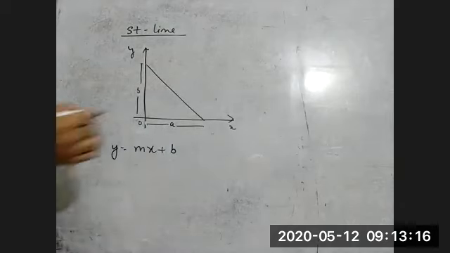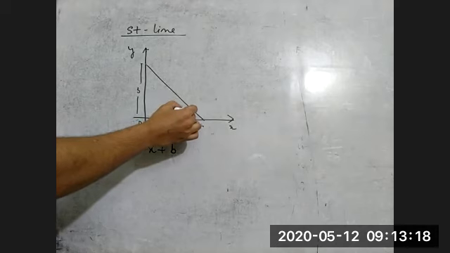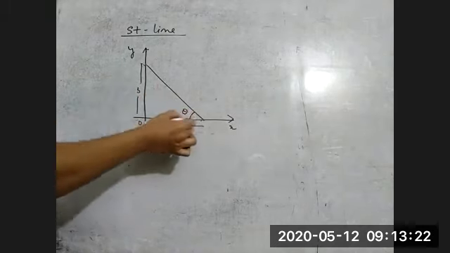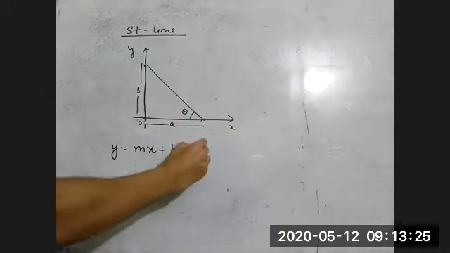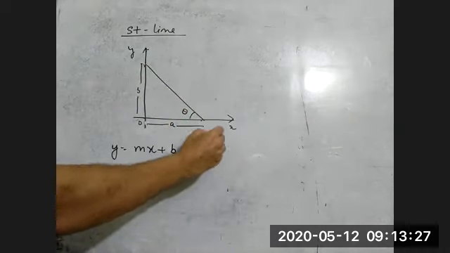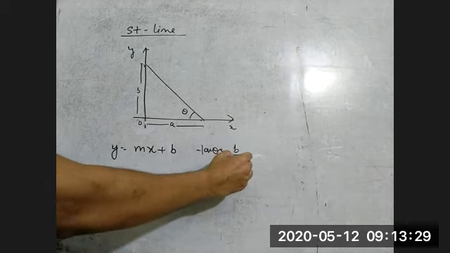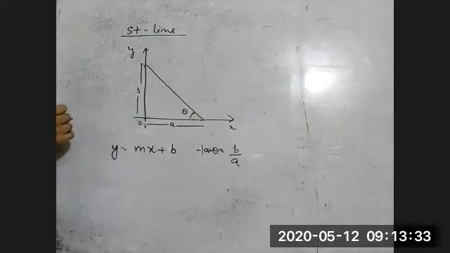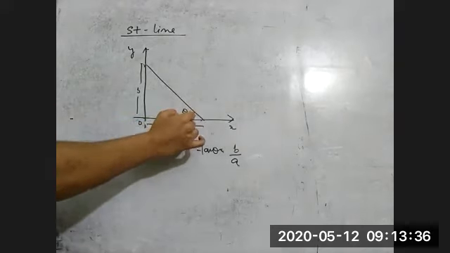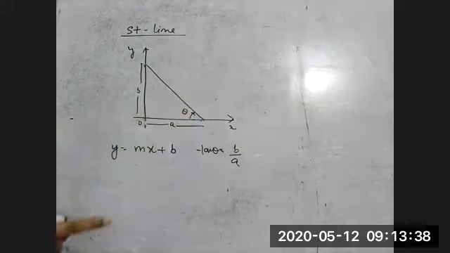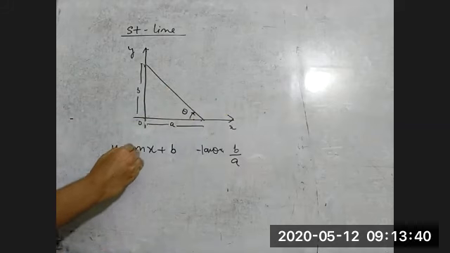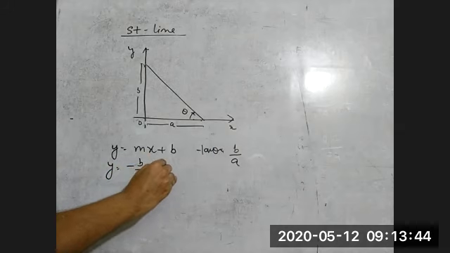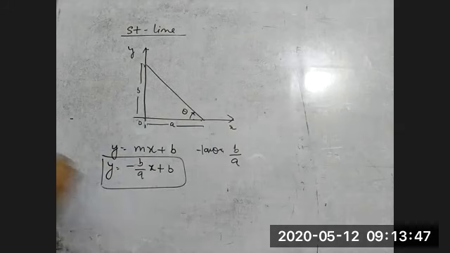Now this is tan theta, because slope is tan theta. You can see this is a right angle triangle. So tan theta is what? B by A. And we are taking this angle with the negative x-axis, or we are taking the angle clockwise. That's why it is negative. So y is equal to minus B by A x plus B. This is the equation of a straight line.